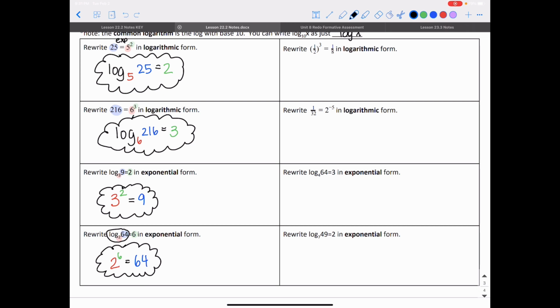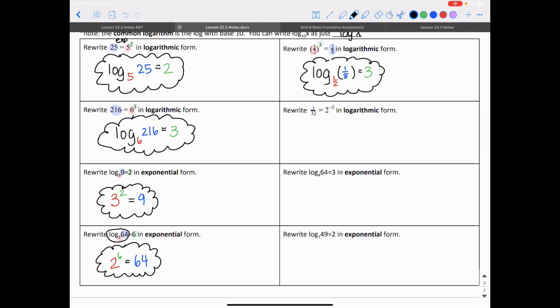All right, for the first problem, 1/2 to the 3rd power is equal to 1/8. You're going to identify the 1/2 as your base, the 3 is your exponent, and the 1/8 is your answer. So to write this in logarithmic form, I'm writing the word log. The base is 1/2, so I'm writing that as a subscript. The answer is 1/8, so I'm writing that not as a subscript, but you usually see it in parentheses. In your calculator, it's going to put that answer in parentheses. And that's equal to the exponent, which is 3. So here is the logarithm form of that exponential form.